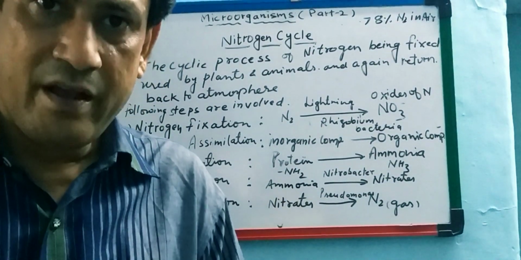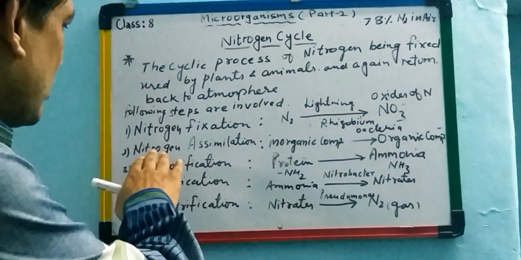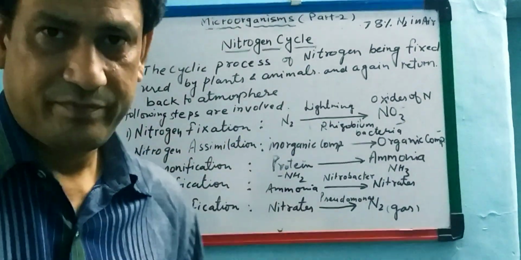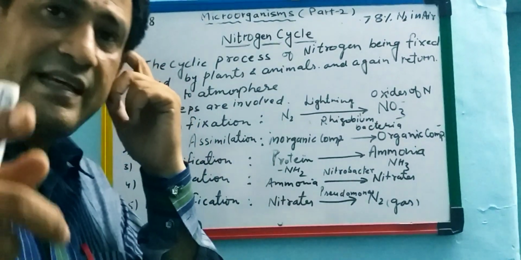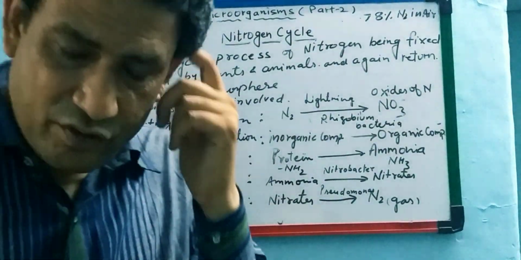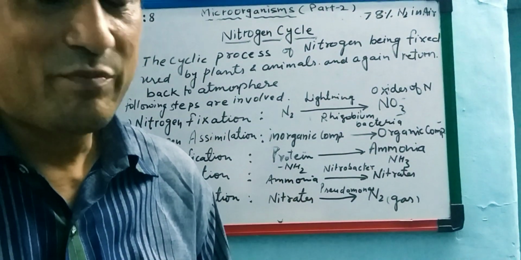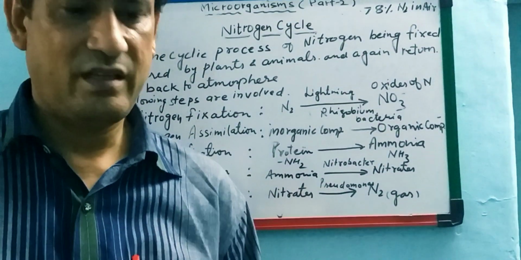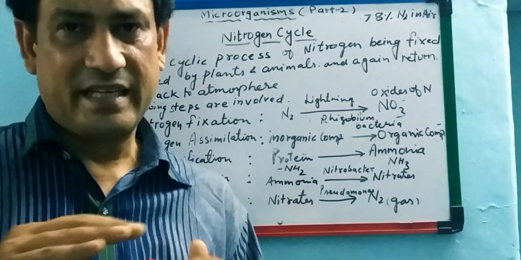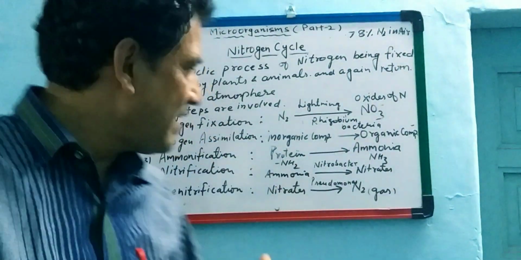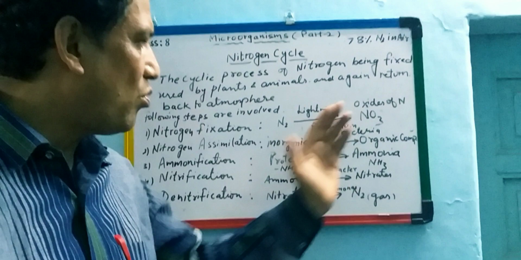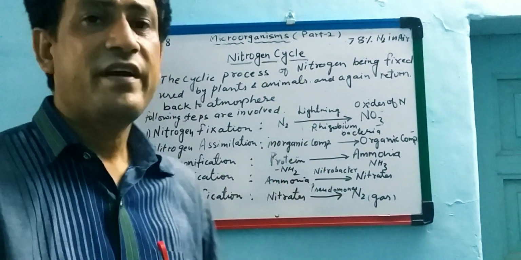That is clear? One more step is there, that is called nitrogen assimilation. In your class 7th of nutrition in the animals, you have studied about the steps of assimilation of food substances, means settle down. The digested food is settled down. Same like that, this nitrogen compound is in the inorganic form.